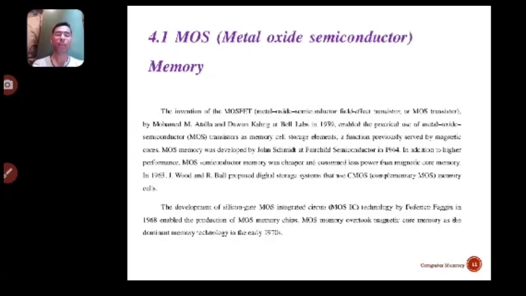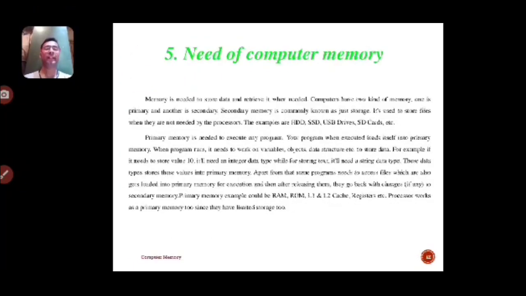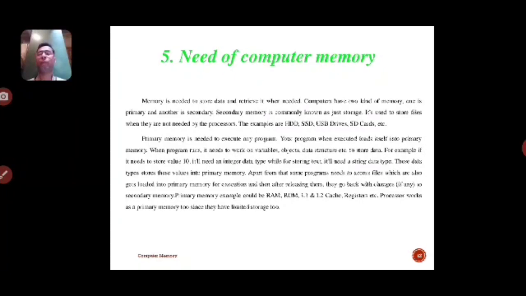Basically, the semiconductor memory is a digital electronic semiconductor device used for digital data storage, such as computer memory. Now the next slide is about the need of computer memory. Basically, the computer memory holds data and instructions that the central processing unit, meaning CPU, needs before a program can run. The program is loaded from storage into the memory. This allows the CPU direct access to the computer program. Memory is needed to store data and retrieve it when needed.